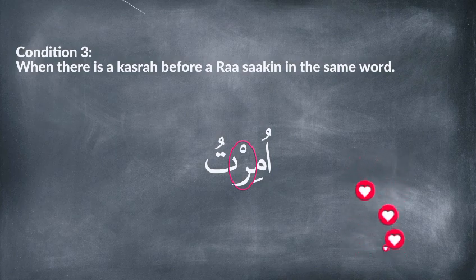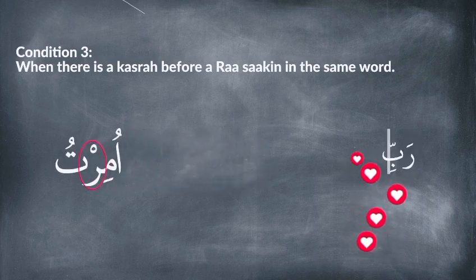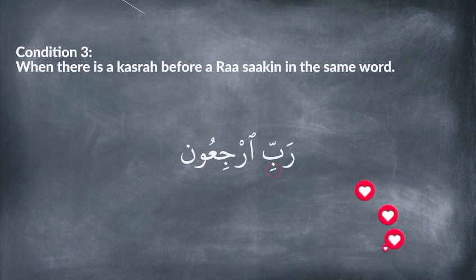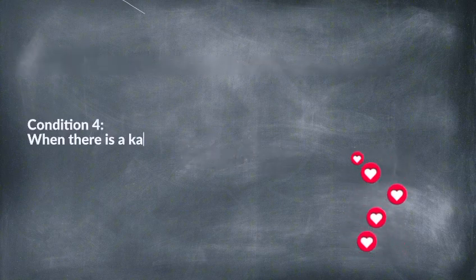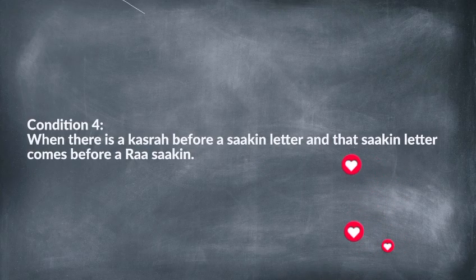read lightly. If the kasra is not in the same word, the Ra sakin is not read lightly. For example, رب ارجعون. In this case, the kasra is in a separate word, so the Ra sakin is read heavily. The fourth condition is when there is a kasra before a sakin letter, and that sakin letter comes before